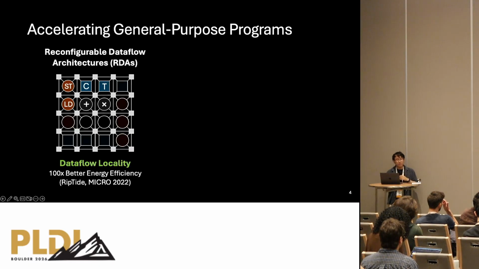So one of the benefits of RDAs is that you can place these operations close to each other and spend most of the energy in compute instead of moving data around. And as demonstrated in prior work, Riptide, such locality can enable sometimes 100 times better energy efficiency on certain applications compared to off-the-shelf low-power CPUs.